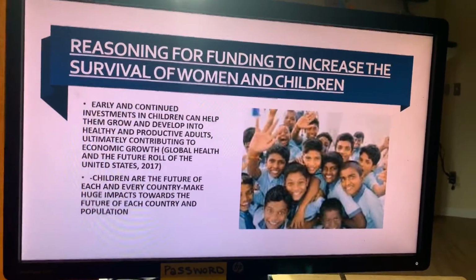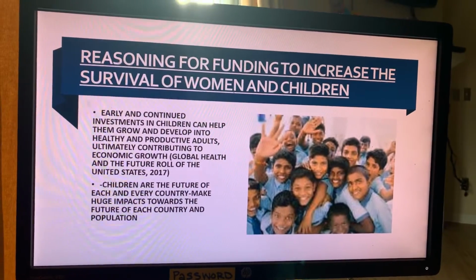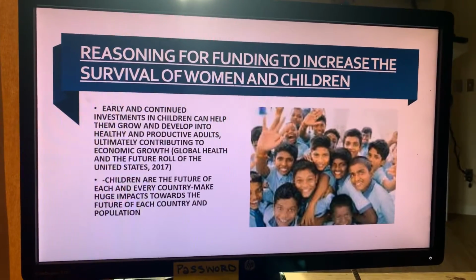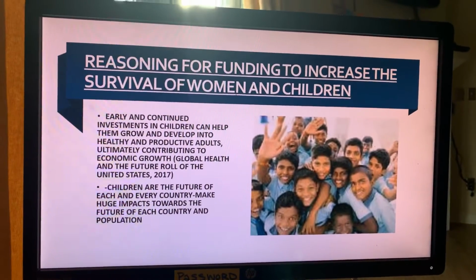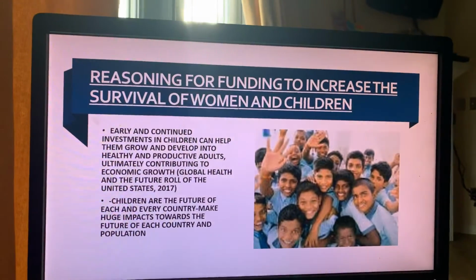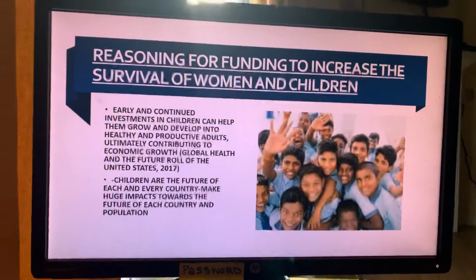The reasoning for funding to increase the survival of women and children. Children are our future, as well as women. Without women and children, you're not going to have a future in any society. But early and continued investments in children helps them grow and develop into healthy and productive adults. This leads to increasing our economic growth.